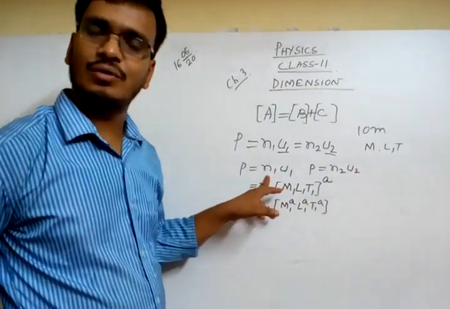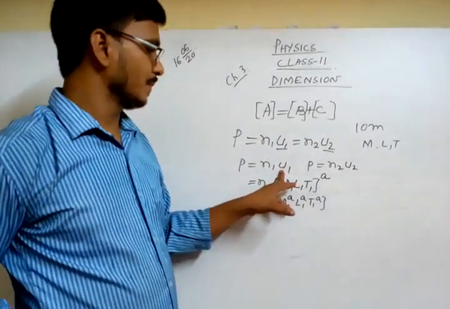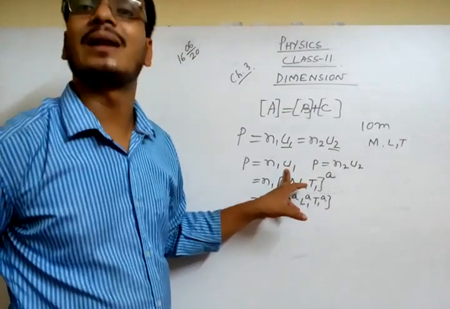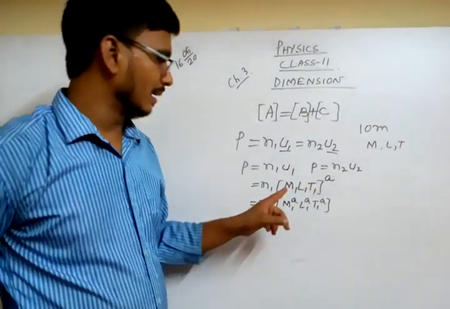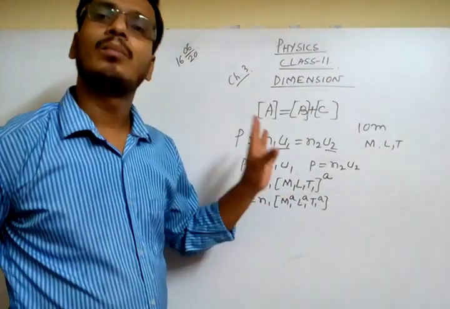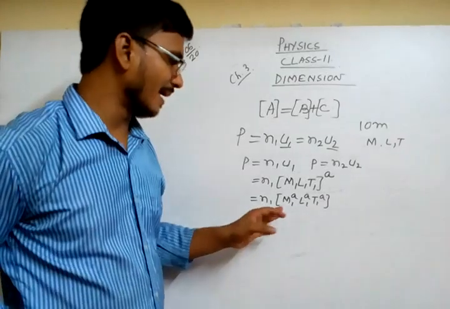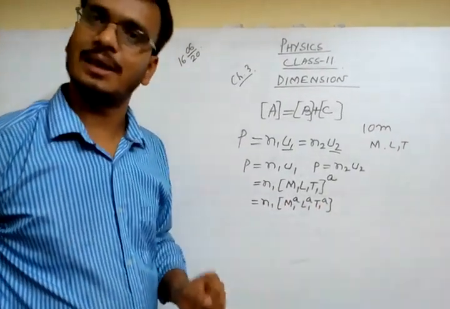N1 is the numerical value, like 10, 20, and it has no unit, no dimension. The unit has dimension because it depends upon mass, length and time, and all their powers are A.